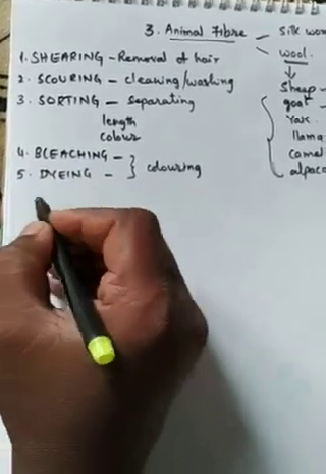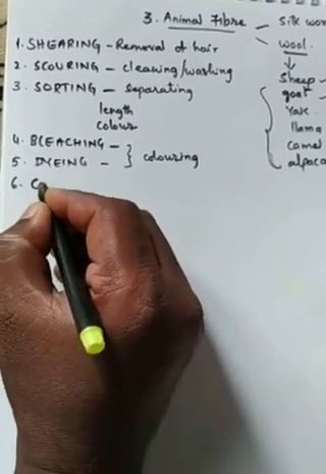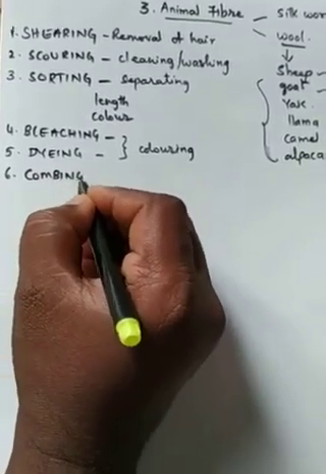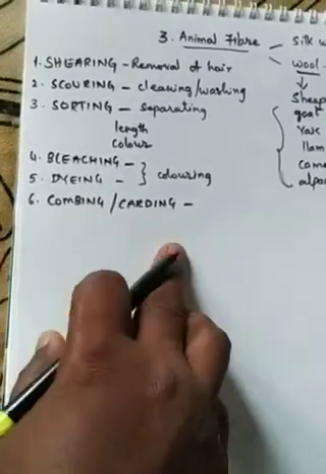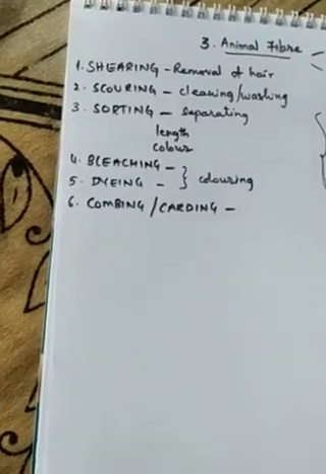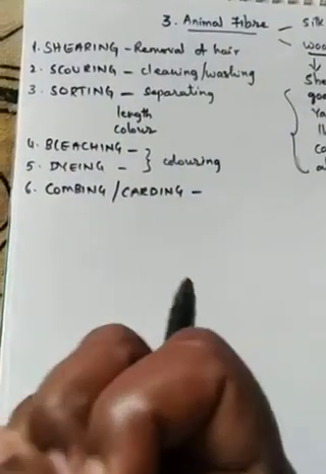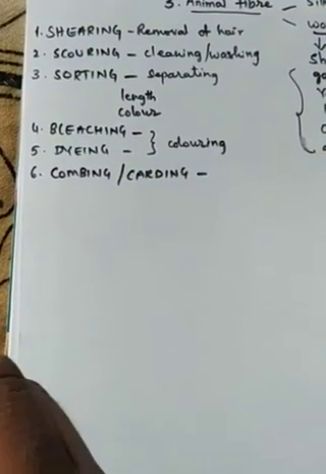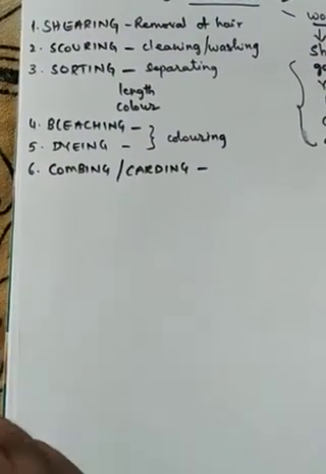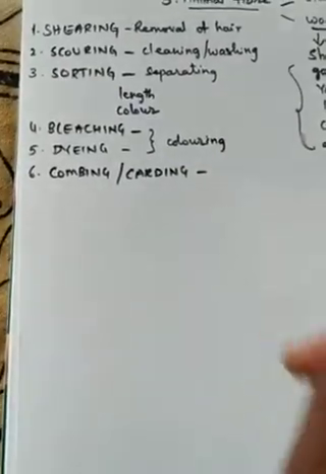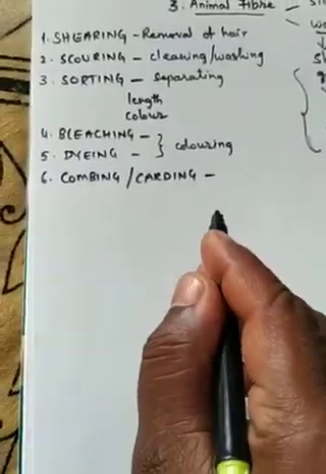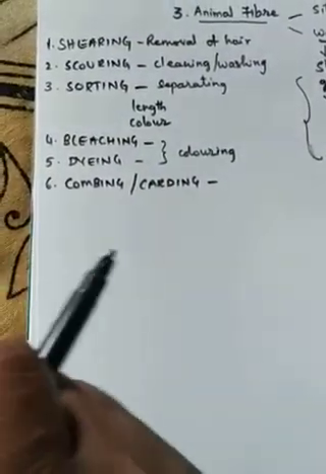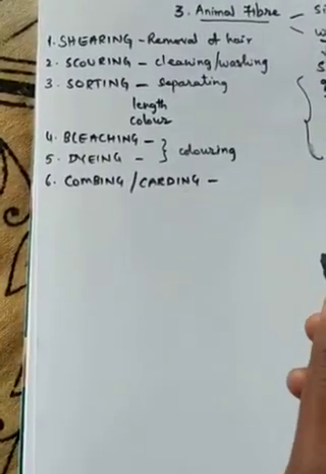Okay children, right? The next, sixth step is nothing but combing, or it is also called carding. Combing or carding. In this step they will comb the hairs, because the hairs may be formed into bunches. With the help of a comb-like structure they will comb these hairs into proper shape, where there may be knots in the hairs, right? To remove all those knots they will comb, and the process is called carding. They remove the knots and make properly long hairs, right?